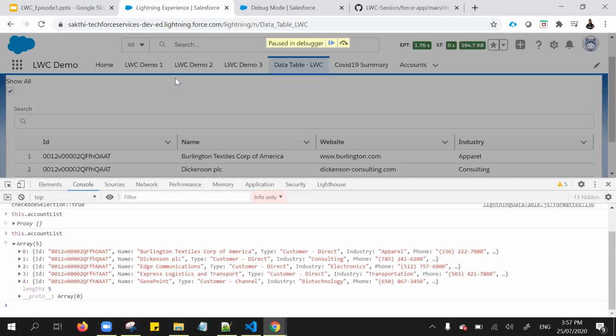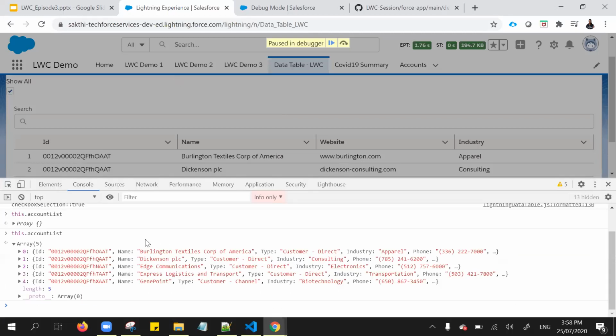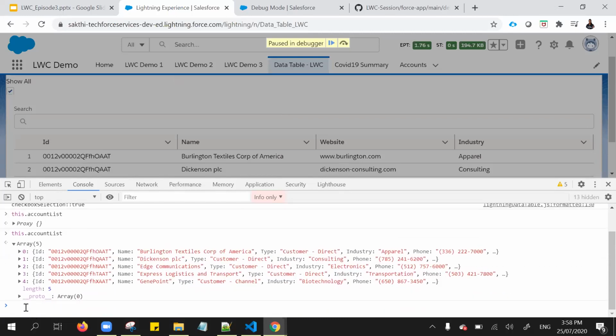So we don't need to install any plugins. It's standard Google Chrome behavior. The only thing we need is to enable the custom formatters in the inspector settings. For that, go to the settings and enable the custom formatters, right? But if you have not enabled it, then we need to use JSON stringify in order to get the result from the proxy variables.